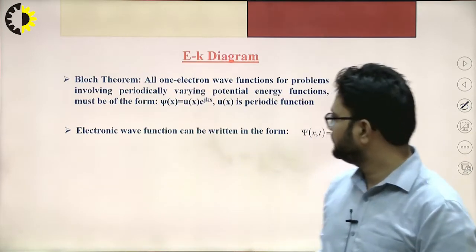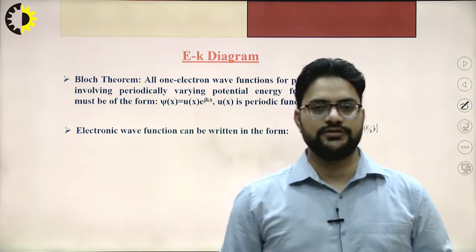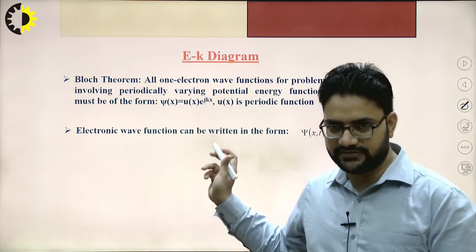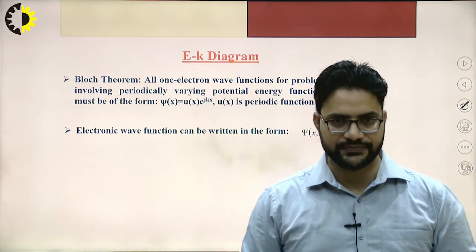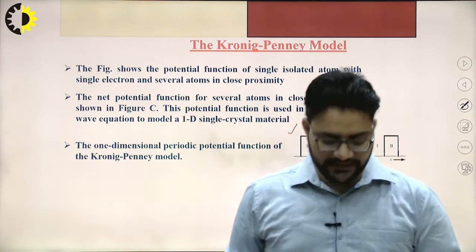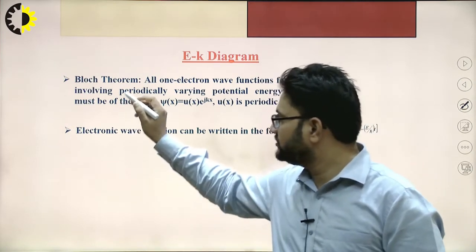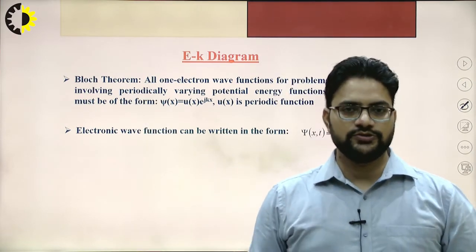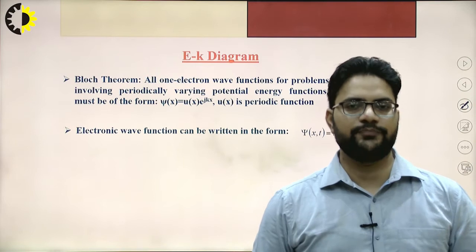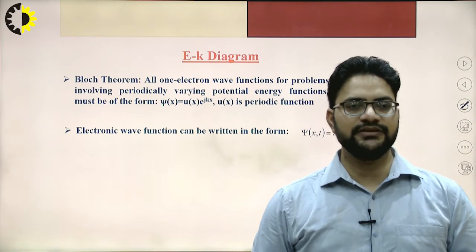Next is the Bloch theorem. It defines the mathematical expression for the graphical representation we have already discussed. That previous graphical representation can be represented mathematically, and this is defined by the Bloch theorem. So what does it say? It simply says that all one-electron wave functions for a problem involving periodically varying potential functions must have the form of